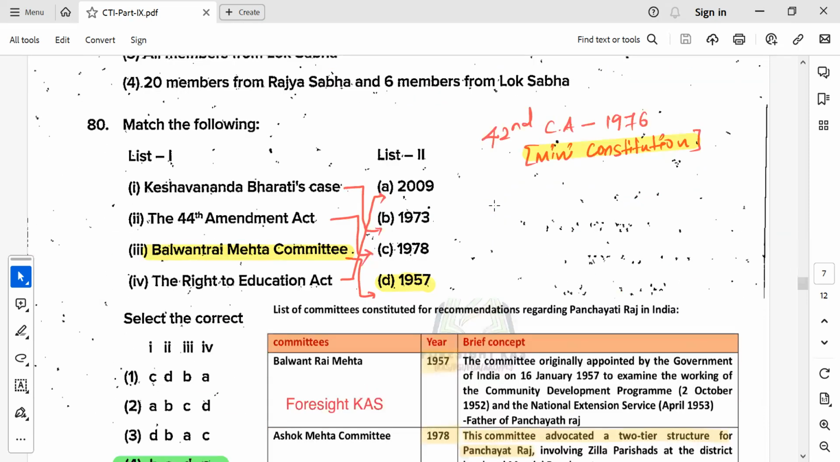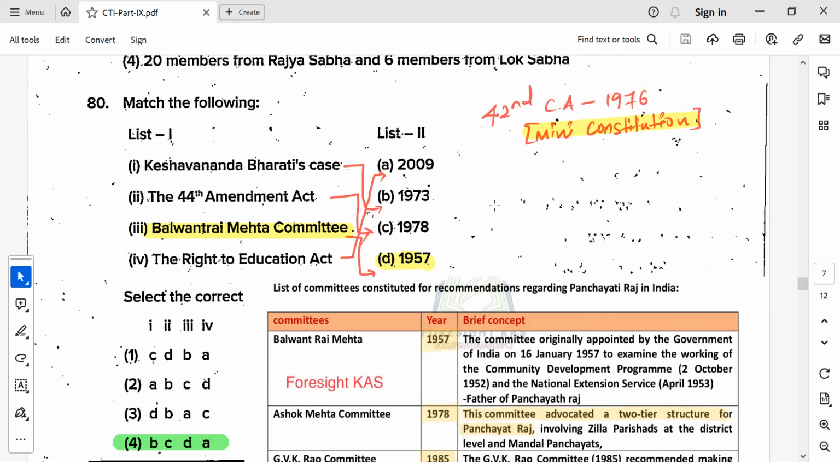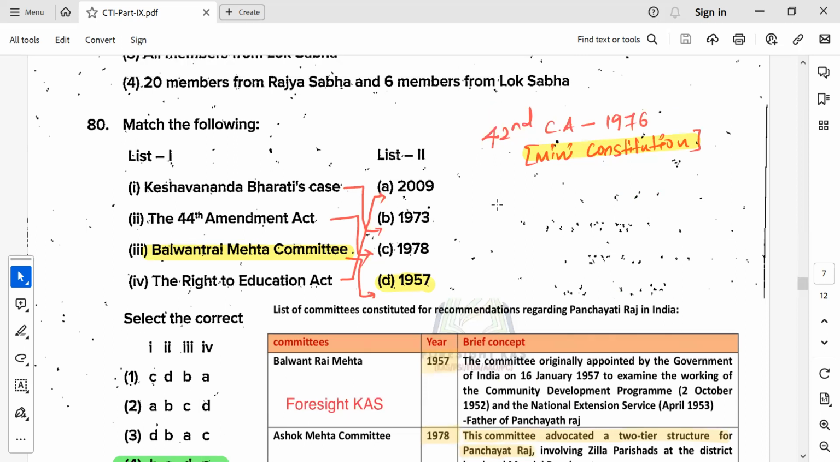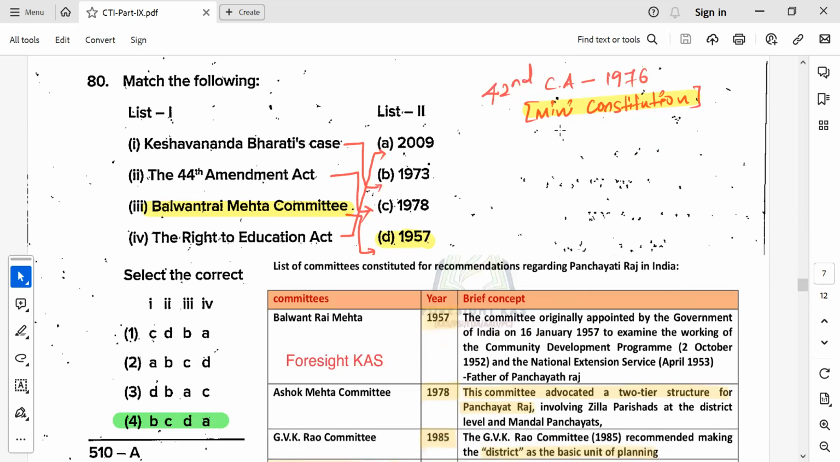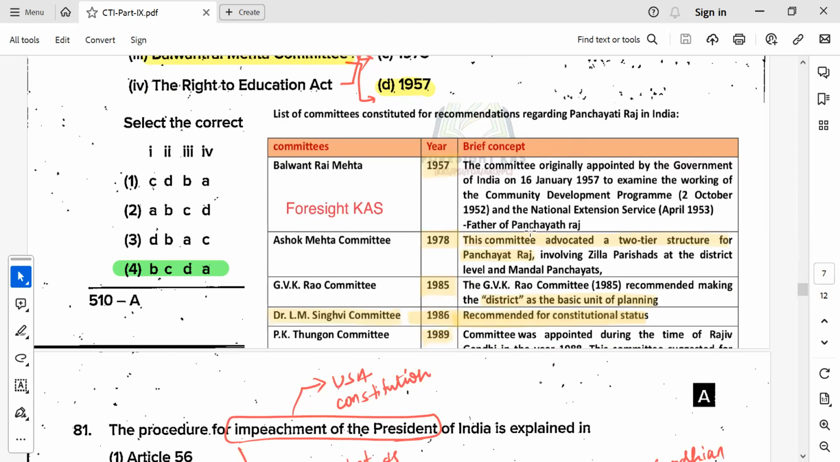Then these are some of the landmark judgments given by the Supreme Court. Remember, they have asked about the Kesavananda Bharati case here. We know that 1973 talks about the basic structure of the Constitution. The 44th Amendment Act, 1978 is also very important, and the Balwant Rai Mehta Committee, which was the first committee for recommending Panchayat Raj Institutions, PRIs. Then RTE, Right to Education, 2009. So these are some of the aspects. Then again, the 42nd Constitutional Amendment Act 1976 is called the mini constitution. This we have covered in our current affairs.